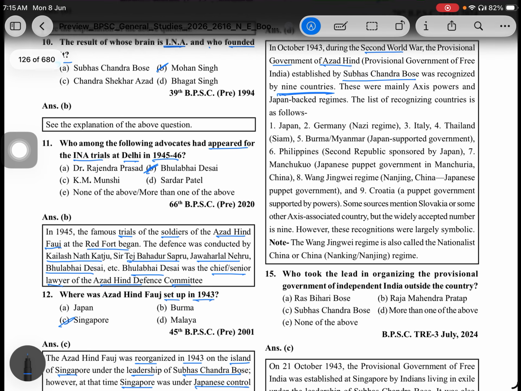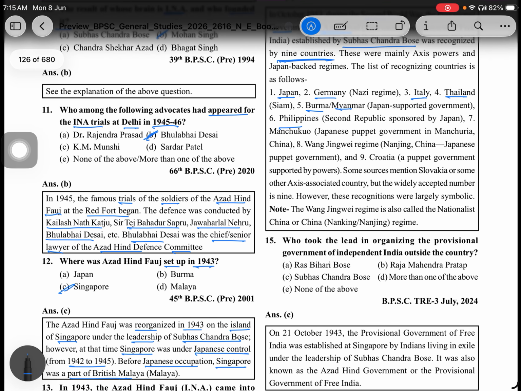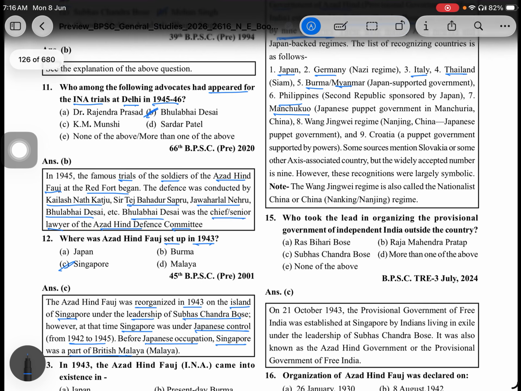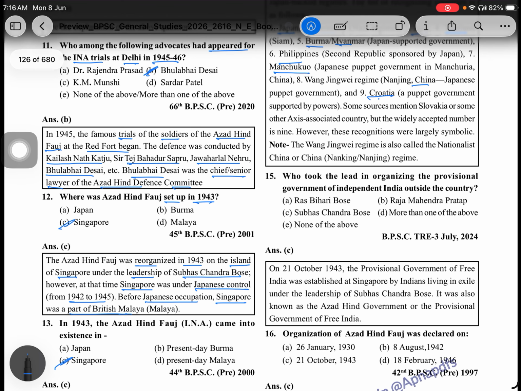The list of recognized countries is as follows: Japan, Nazi Germany, Italy, Thailand, Burma, the Philippines' Second Republic, Manchukuo, Japan's puppet government in Manchuria, China, the Wang Jingwei regime in China, and ninth, Croatia, the puppet government supported by the Axis powers.